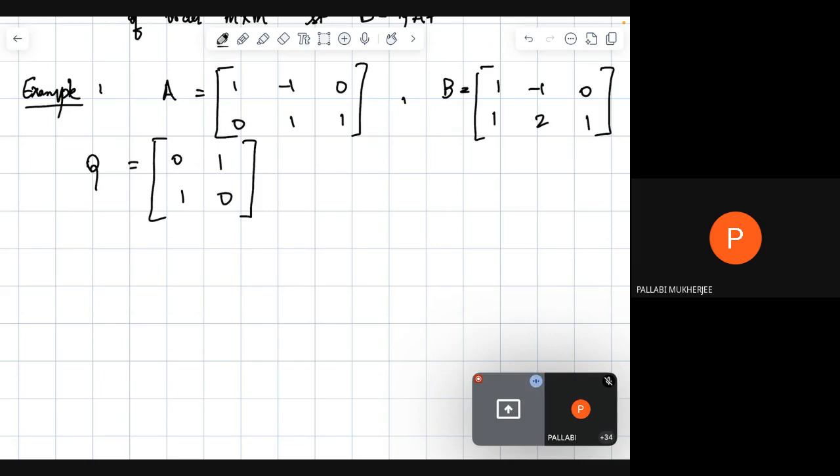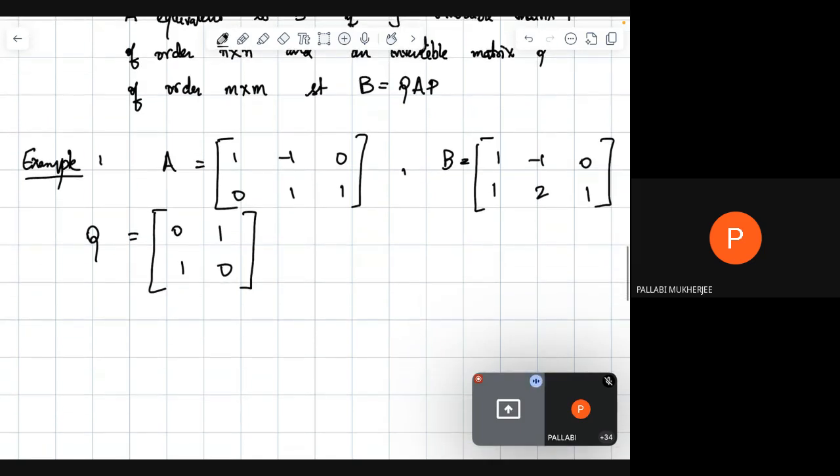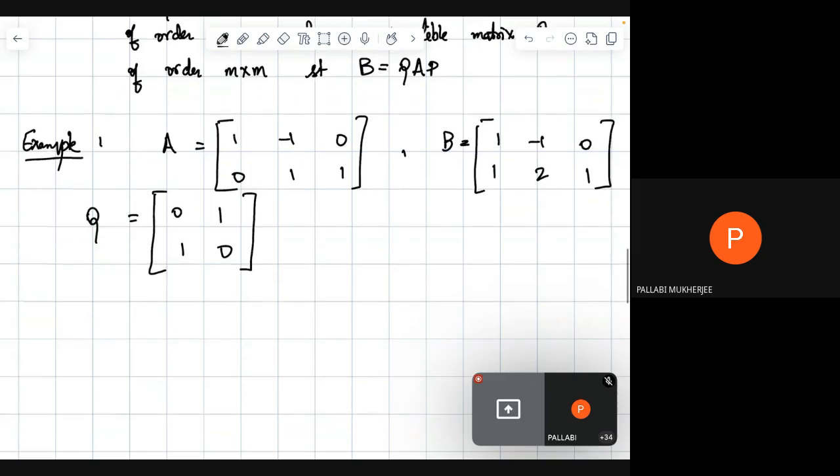So we had here B is equal to QAP, right? So since B is equal to QAP, the dimension of B is 2 by 3.